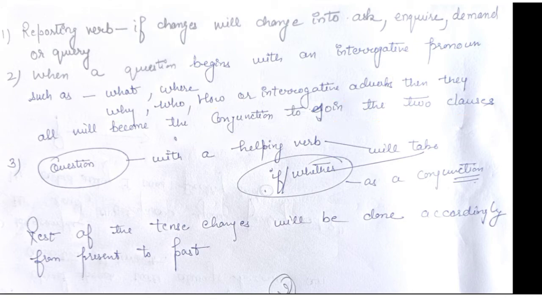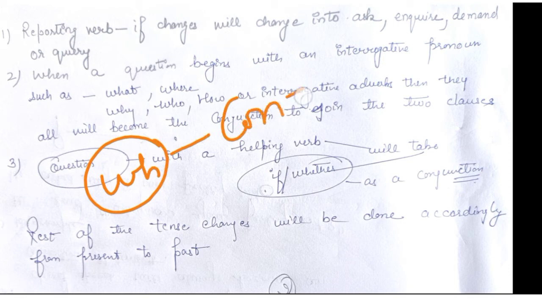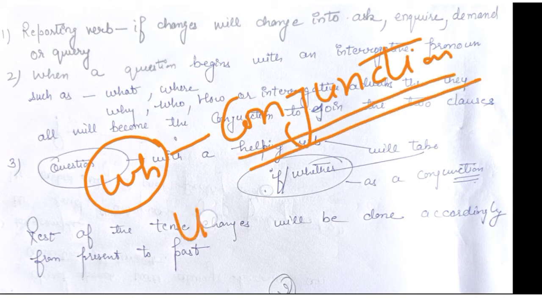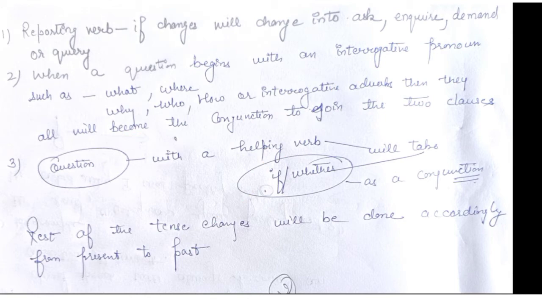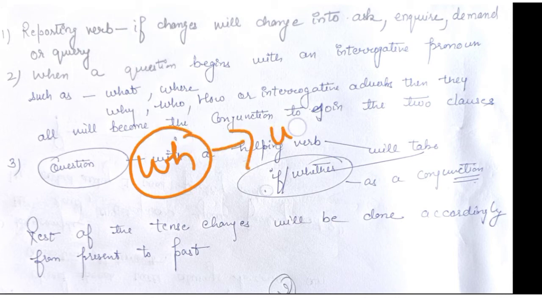When we turn from direct to indirect, that WH word itself becomes the conjunction. In the earlier video I told you how we use a conjunction, usually that in the direct and indirect case, but here, in the case of an interrogative sentence starting with the WH word, we use the same WH word as a conjunction. Remember that, that's a difference.